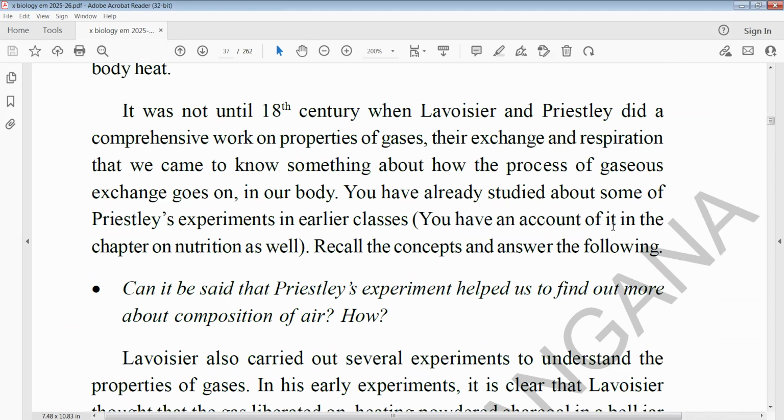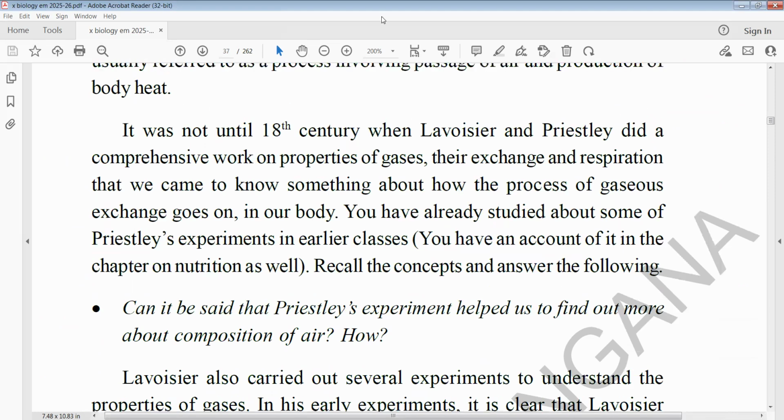Keep this important point in mind: in the 18th century, Lavoisier and Priestley did comprehensive work on the properties of gases, their exchange and respiration. We already studied Priestley's experiment in the first unit, first chapter. By Priestley's experiment, oxygen was discovered, and the name was given by Lavoisier.